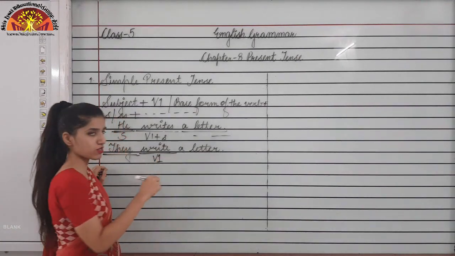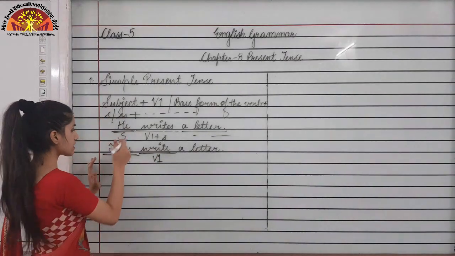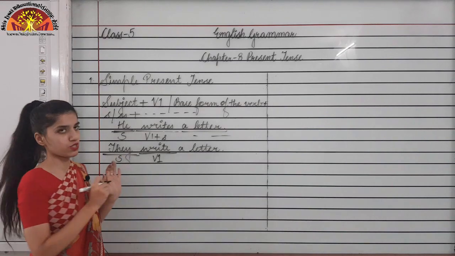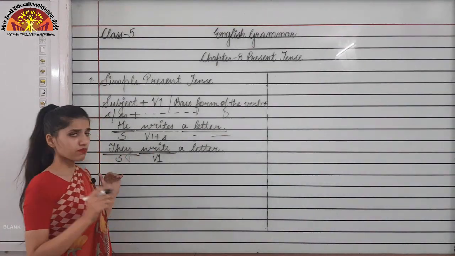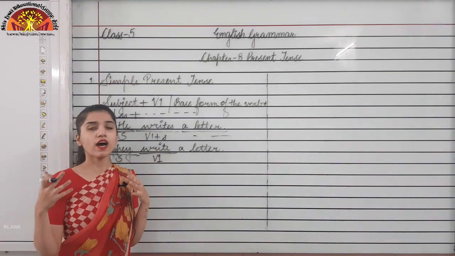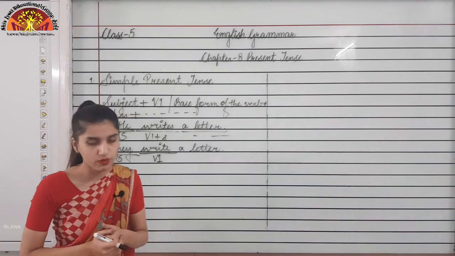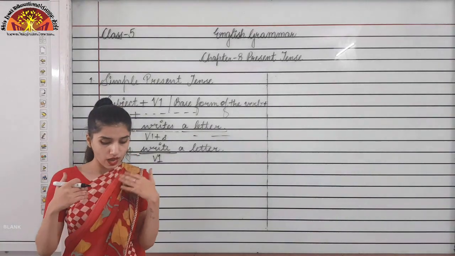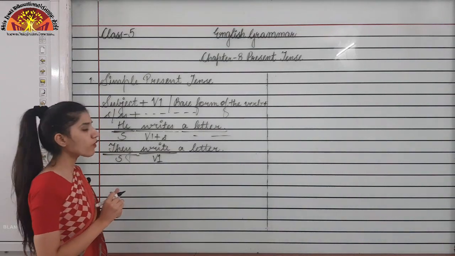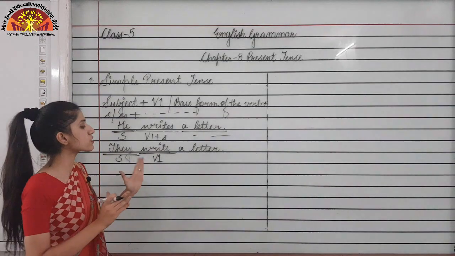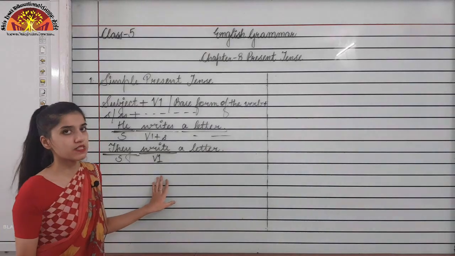We are not adding s or es with it. Remember this. Now this case has an exception: I and you are singular pronouns, but with them also we will just use the base form of the verb. We will not add s or es with it.